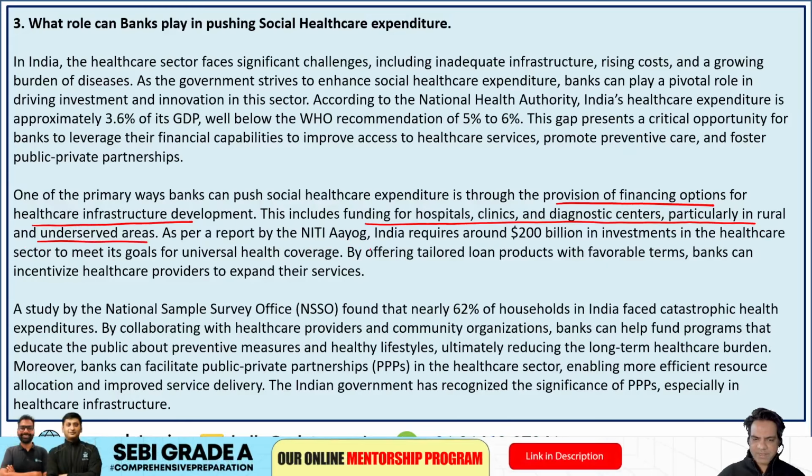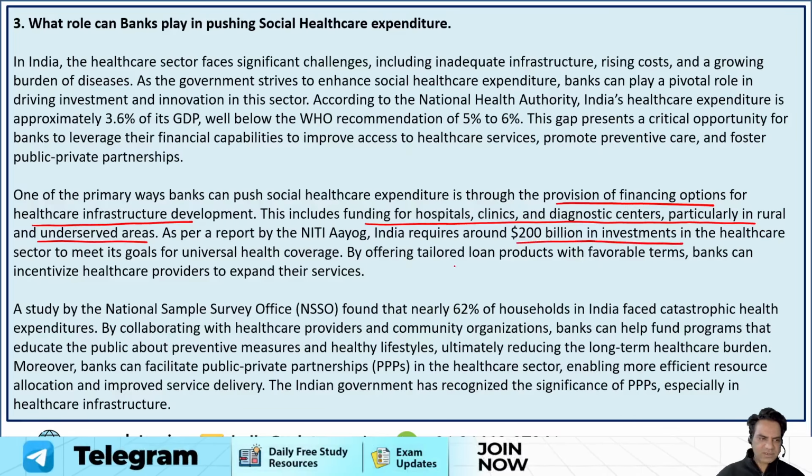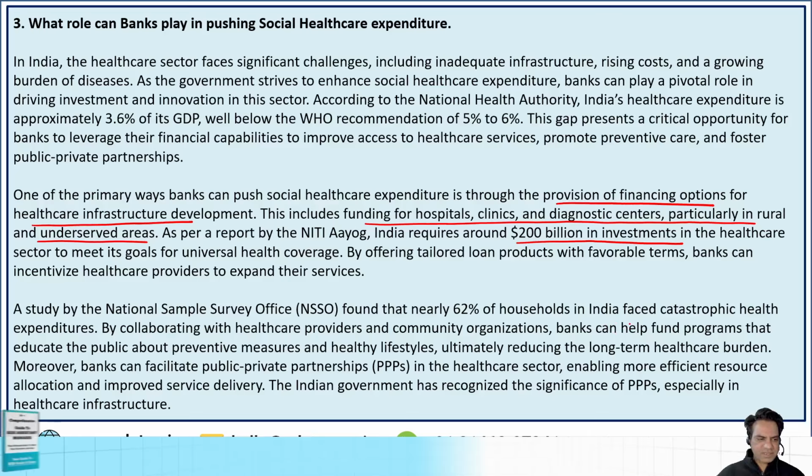According to a report by Niti Aayog, India requires $200 billion investments in the healthcare sector to meet its goals for universal health coverage. Next, a study by NSSO, the National Sample Survey Office, found that nearly 62% of households in India faced catastrophic health expenditures.